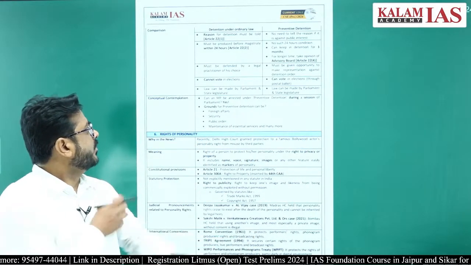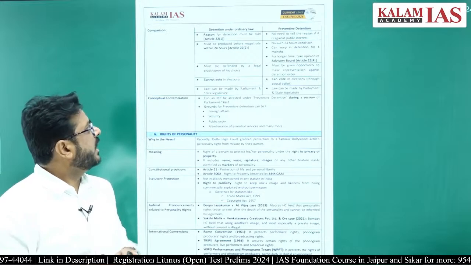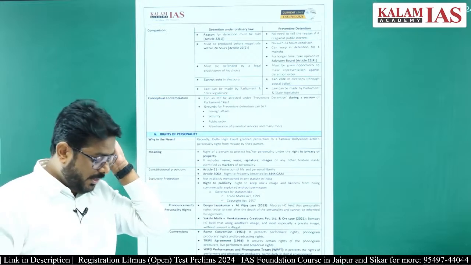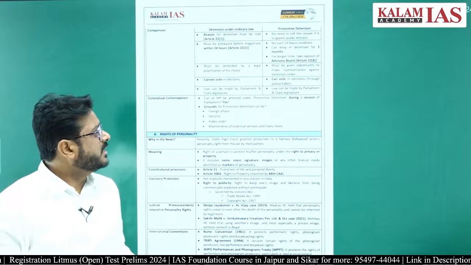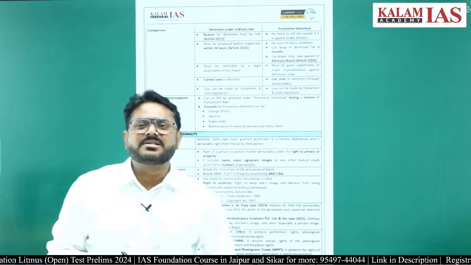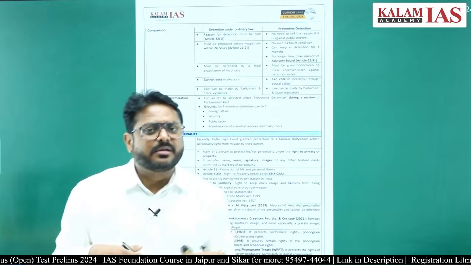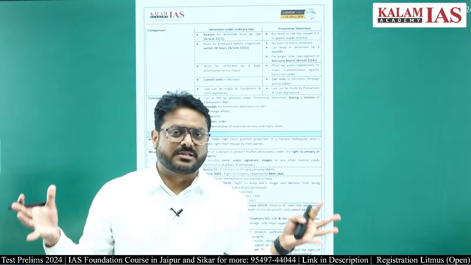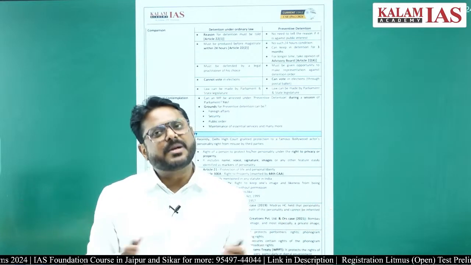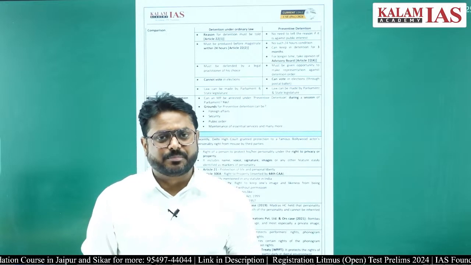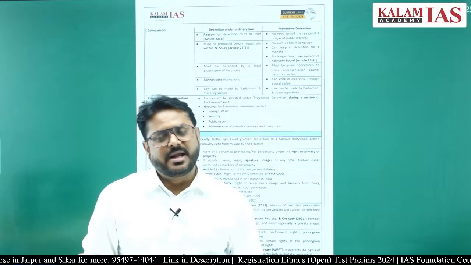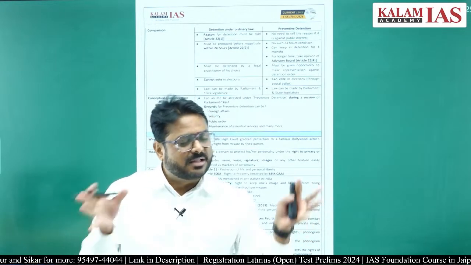A person cannot vote in the election if they are in ordinary law detention, that is, punitive detention. But in case of preventive detention, as it is a preventive measure, that person is still not accused of any kind of crime. Any kind of crime has not been done by that person.